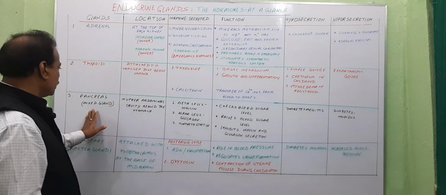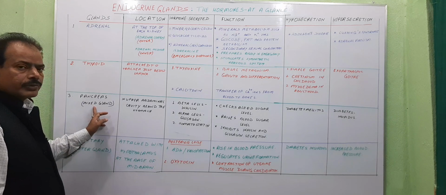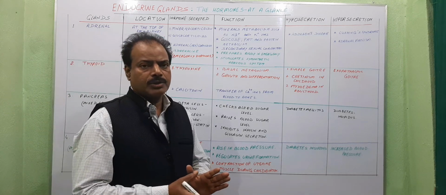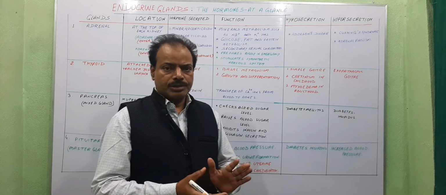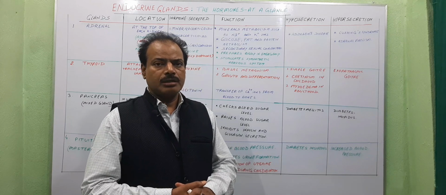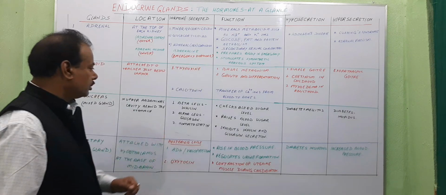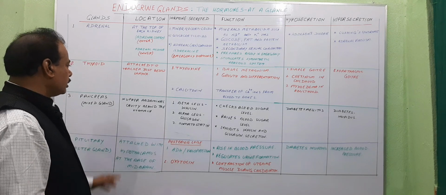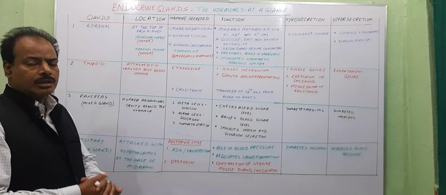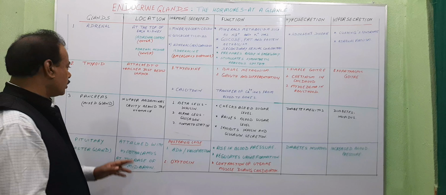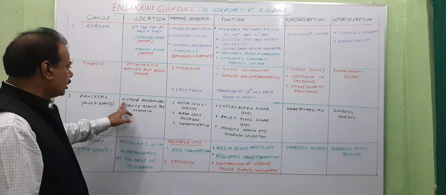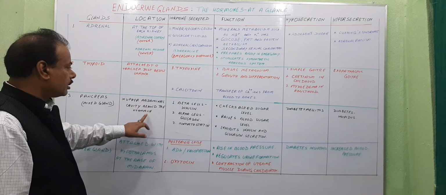Now the third one, the pancreas, which is also known as a mixed gland, because the pancreas acts as both an endocrine as well as an exocrine gland. As an endocrine gland, the pancreas secretes three different types of hormones: insulin, glucagon, and somatostatin. As an exocrine gland, it secretes pancreatic juice, which helps in digestion of food. So the pancreas is called a mixed gland. It is located in the upper abdominal cavity behind the stomach.